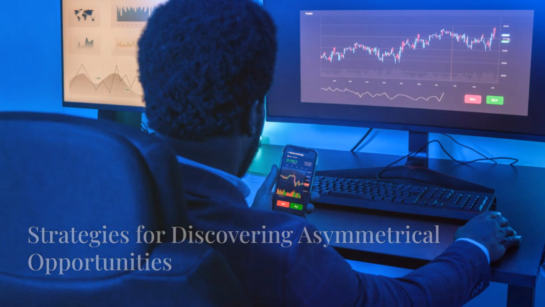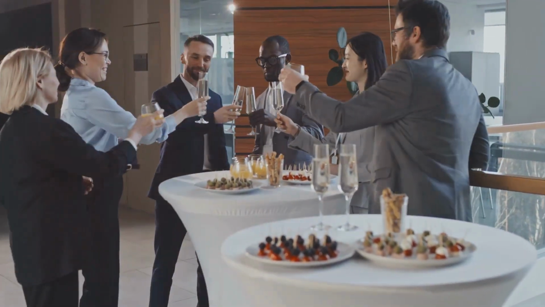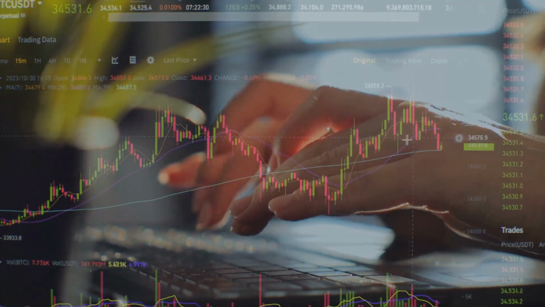So, how do you find these asymmetrical opportunities? It requires a combination of research, networking, and staying ahead of trends. Here are some strategies to help you discover these high-reward opportunities.